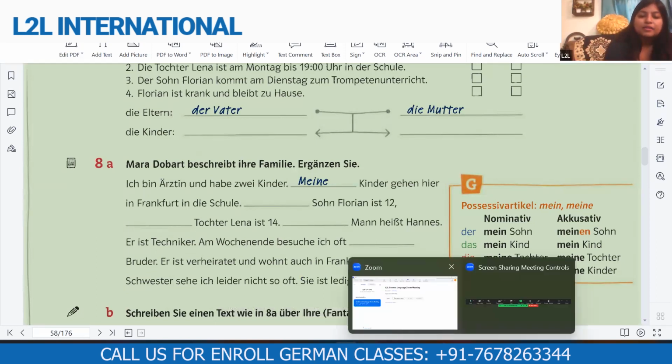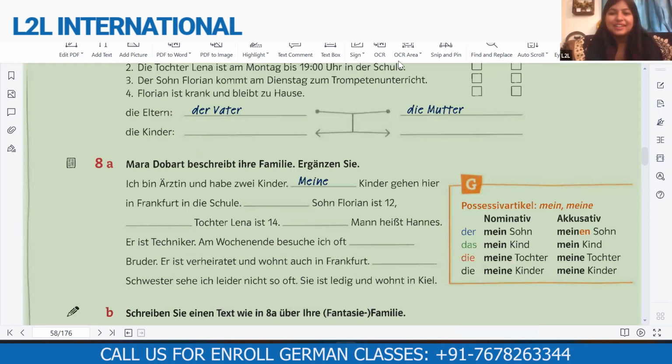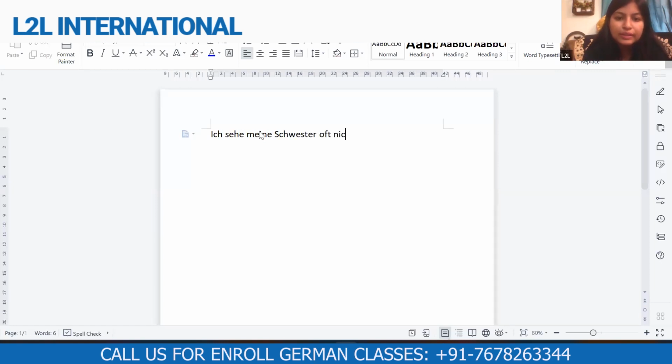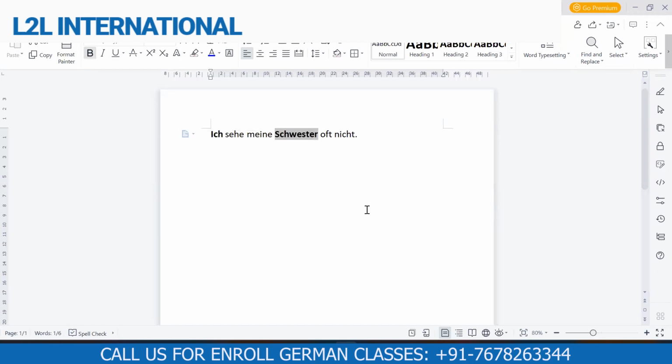The sentence is like this: Ich sehe meine Schwester oft nicht, right? This is the normal sentence, but they twisted it. If it had been like this, then you could have easily guessed that ich is nominative and Schwester is accusative. Leider, where does that come?